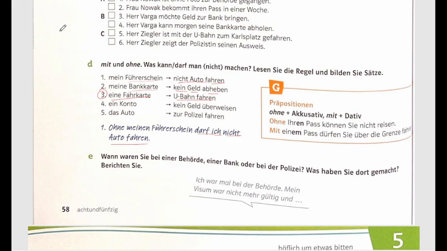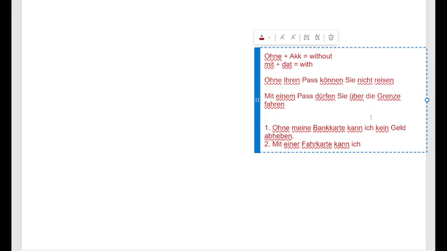Okay, with the journey ticket, what I can do, I can travel in the subway. So mit einer Fahrkarte. Now here it is all about the ability, and we have this.